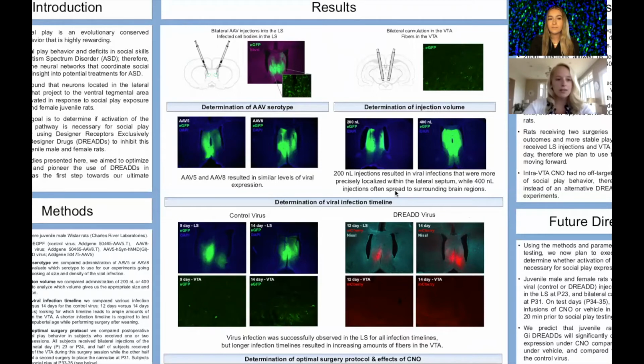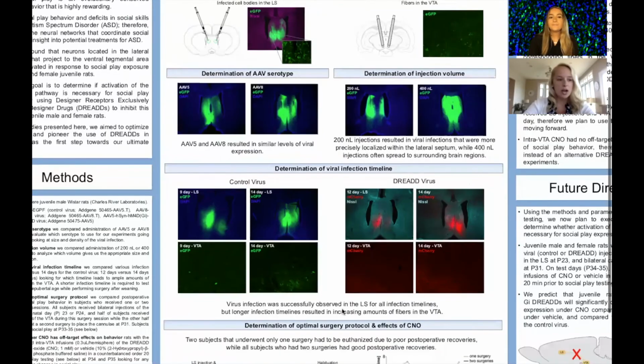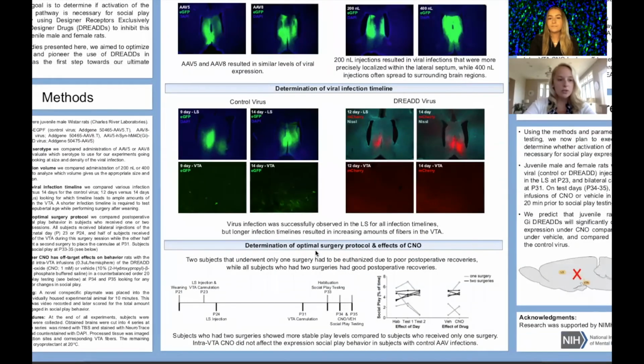The last factor we had to consider was the timeline of AAV infection. We tested AAV infection timelines of 9, 12, and 14 days, as seen in the images here. We saw infected neurons in the LS and infected fibers in the VTA at all 3 time points. Next, we needed to establish an optimal surgery protocol. As you can see, both options we tested are on the diagram here.